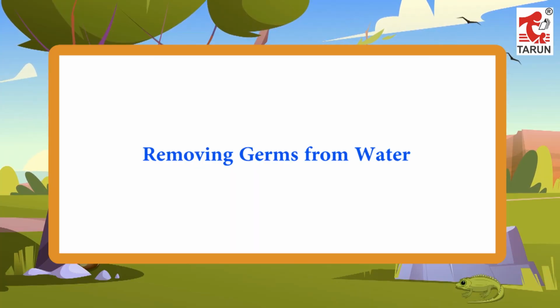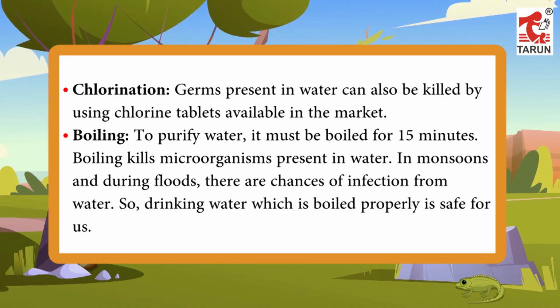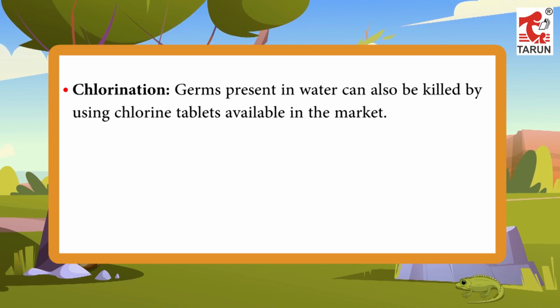Removing germs from water. Removal of germs and various harmful substances from water makes it fit for drinking. Drinking water supplied to our homes is unfit for drinking and therefore, it is treated first. Boiling, adding chlorine tablets and using UV filters are some methods used to purify water at home. Chlorination: Germs present in water can also be killed by using chlorine tablets available in the market.